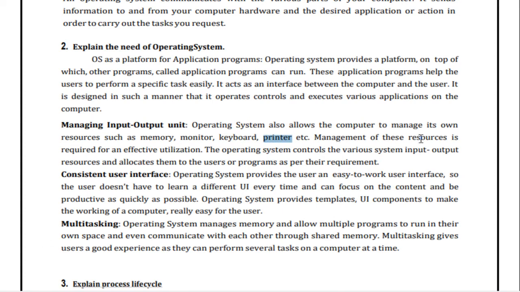Management of these resources is required for effective utilization. The operating system controls the various system input-output resources and allocates them to the user or program as required. So that is the second, managing the input-output unit.